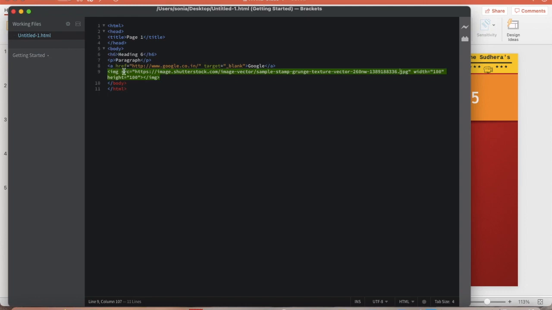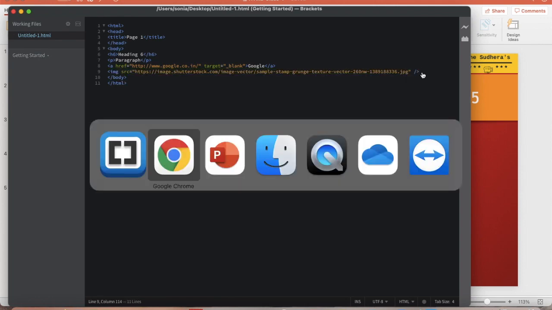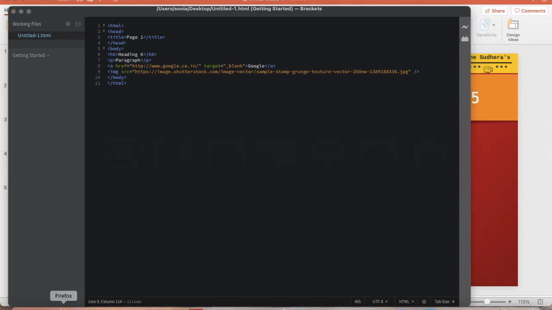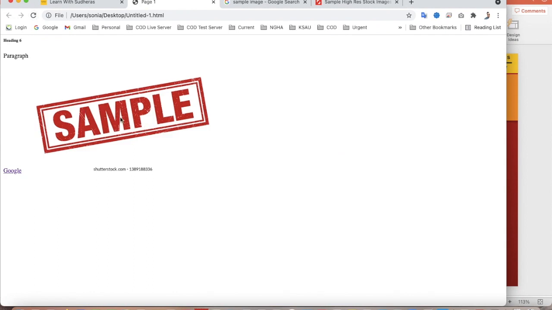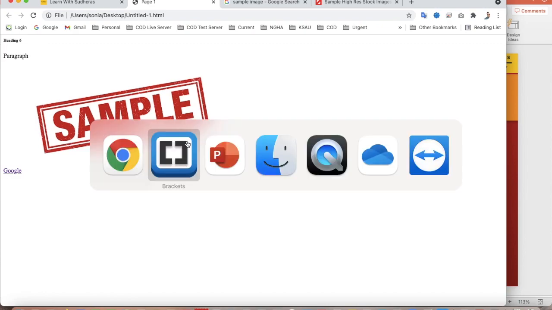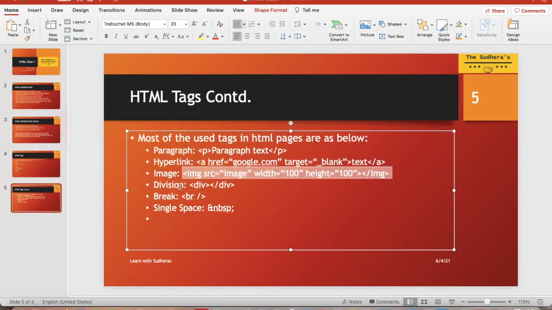So this is the source, where the image is, and then the width and height you want. If you don't want them, you can remove these attributes, and the image will display at whatever its size is. So just save it. The image tag you can also write like this one or this one, both are fine. Let's save and see. Just refresh it, and you can see the image is here. The alignment and everything we will do maybe in the next classes. Hopefully you understand the image tag.